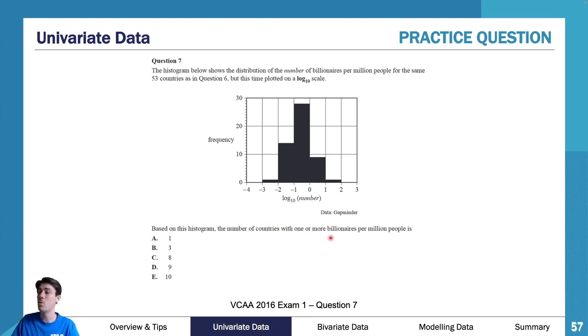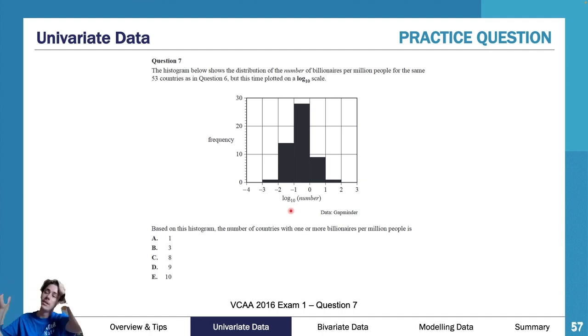So how many of these countries in this graph display more than one billionaire per million people? But remember, this is on a log scale. Really important. So, have a go at this question. I'll give you some time. Again, pause it. 3, 2, 1. Pause. And hopefully you're back.